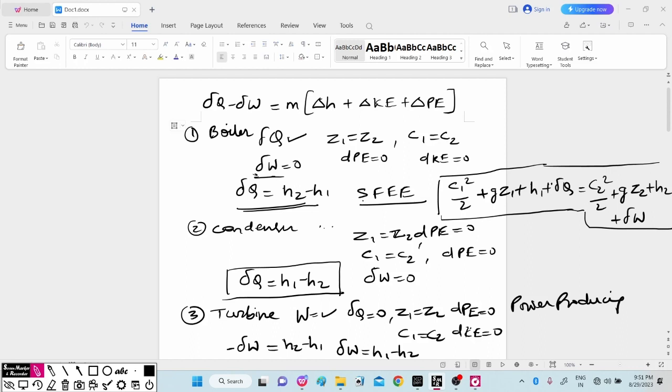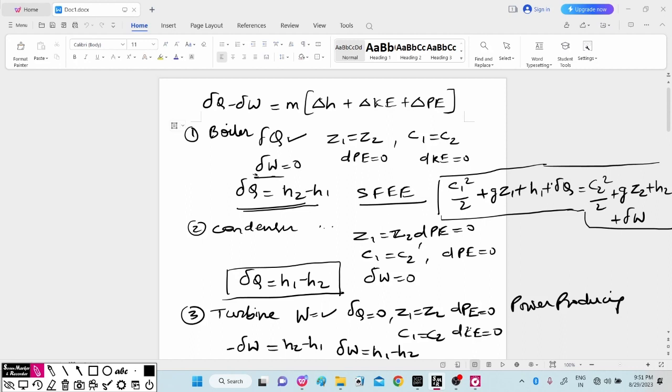So here we are using this steady flow energy equation, C1 square by 2 plus gZ1 plus H1 plus del Q. Here we had considered it for the boiler. So considering this, Z1 cancelled, velocity also cancelled, only del Q remains, del Q is equal to H2 minus H1. If you consider it for the condenser, again same thing: potential energy 0, kinetic energy 0, work transfer 0, so only heat will remain, so it will be equal to H1 minus H2.